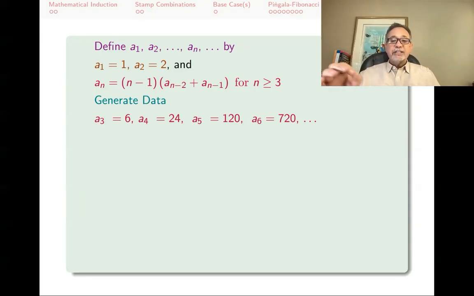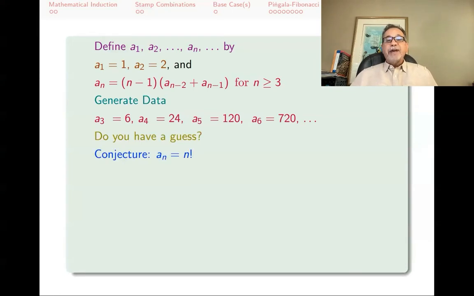Again, induction doesn't tell you what the pattern is. You've got to come up with the pattern yourself. If you think about it a while, then your guess might be that these are just the factorial numbers. An is n factorial. N factorial means n times n minus 1, n minus 2, all the way till 1. So 4 factorial means 4 times 3 times 2 times 1. That's 24. So that's my conjecture. And how am I going to prove it? I'm going to prove it by induction on n.